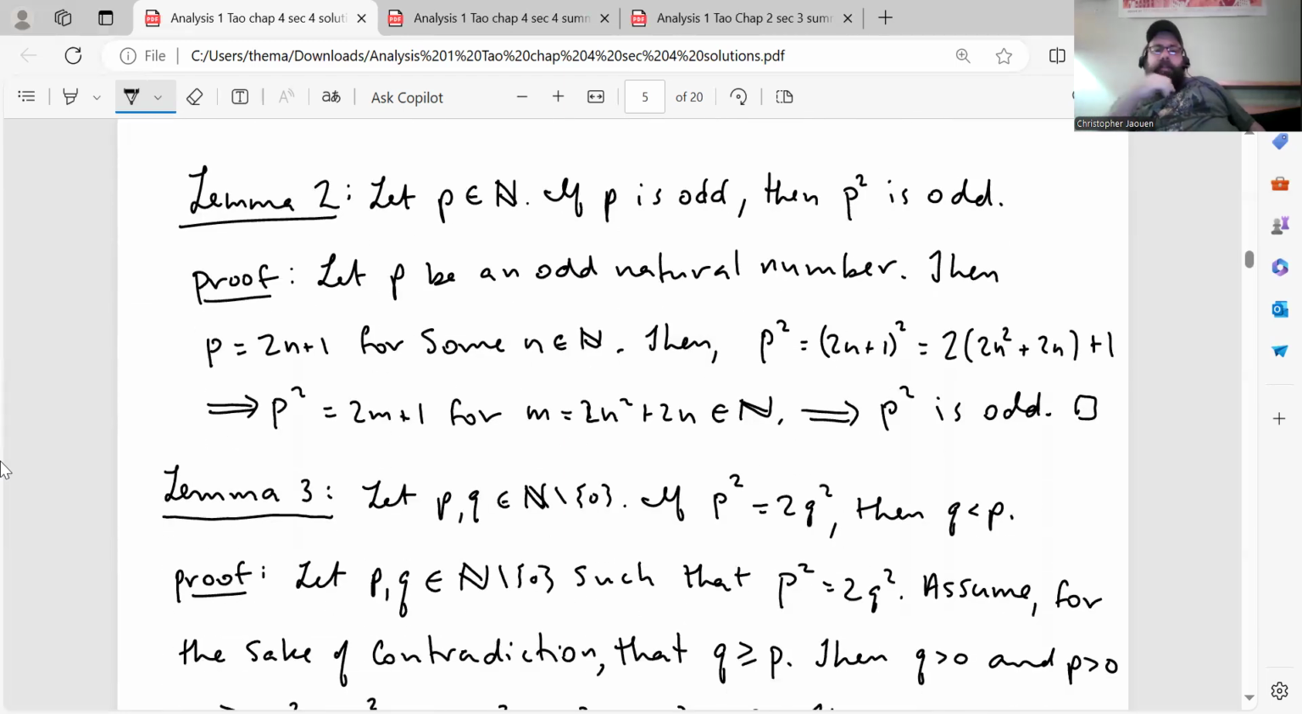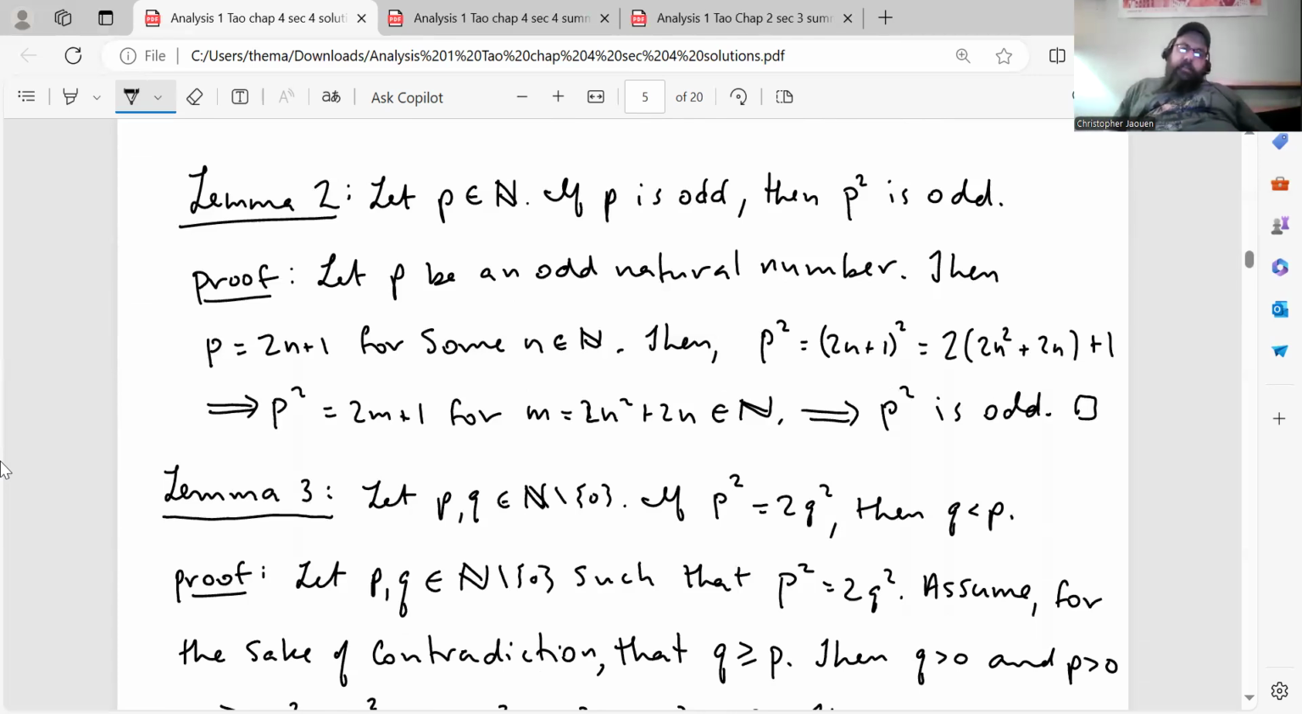All right, here's another lemma that we need. Actually, what we need is the contrapositive of this, but hopefully you know how to form the contrapositive. But anyway, here's lemma 2. Let p be a natural number. If p is odd, then p squared is odd. And here's the proof. Let p be an odd natural number.